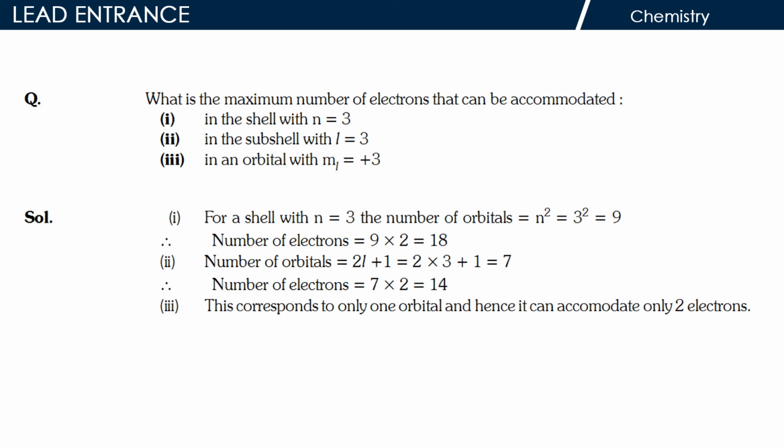Number of orbitals is equal to 2 into l plus 1 is equal to 2 into 3 plus 1 is equal to 7. Therefore number of electrons is equal to 7 into 2 is equal to 14. 3. This corresponds to only one orbital and hence it can accommodate only 2 electrons.